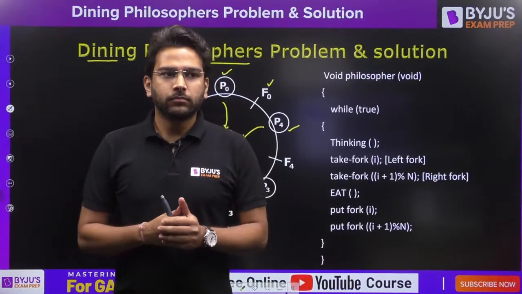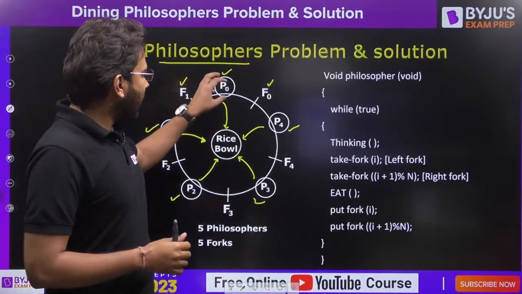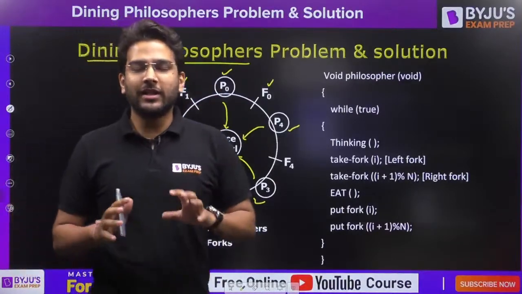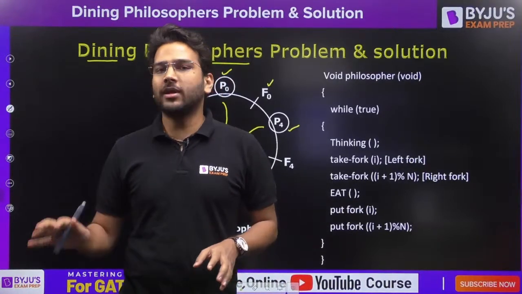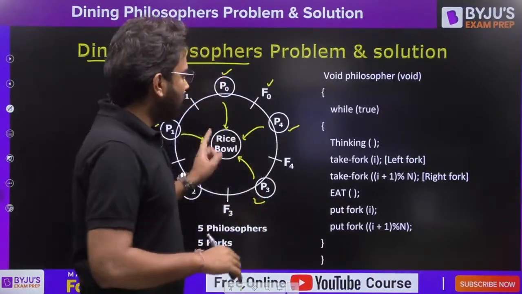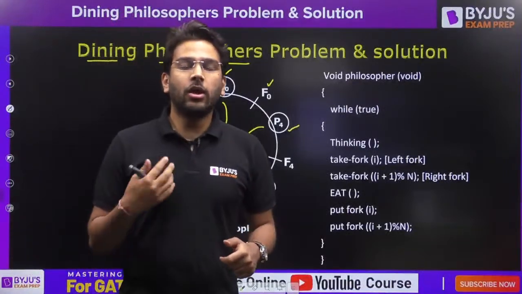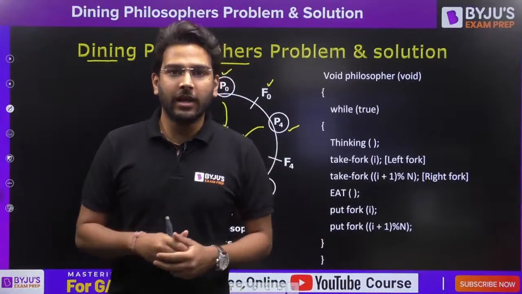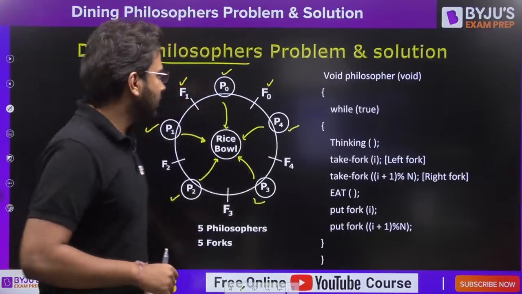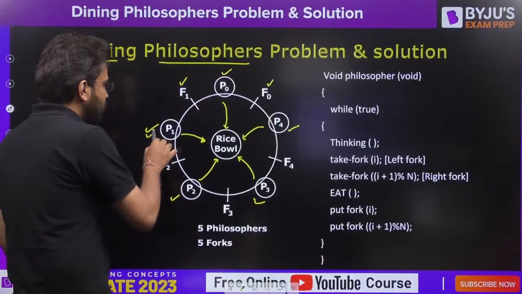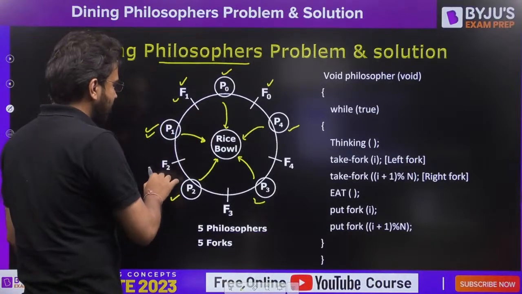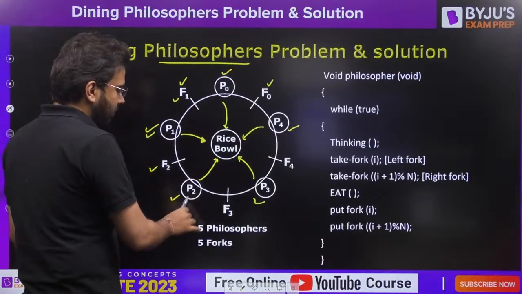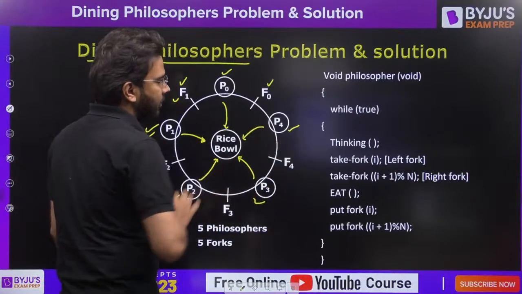So if one philosopher has to perform the eating operation, in that case first it has to pick the left fork and then it has to pick the right fork. One more thing, one philosopher cannot pick both the forks at the same time. That is not allowed here. Similarly, if let's say P1 wants to perform the eating operation, in that case it has to pick F1 fork first and then F2 fork. Similarly for P2, similarly for P3, similarly for P4.